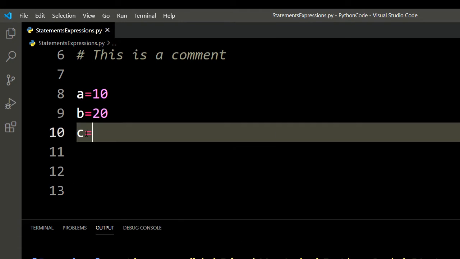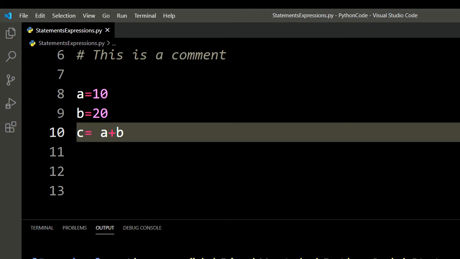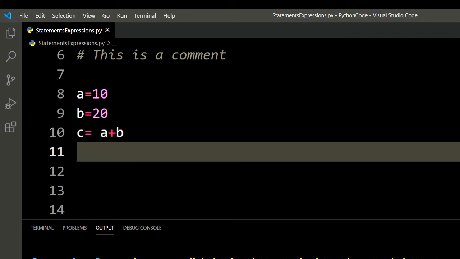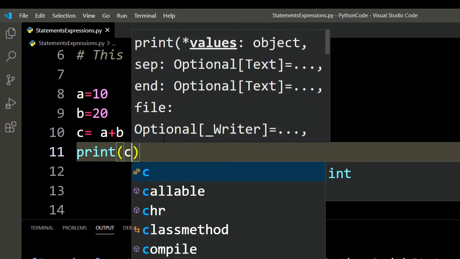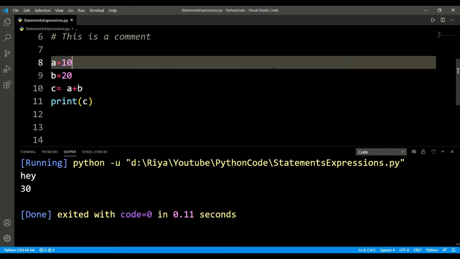For example, this is an addition operator. It obviously adds operands A and B together. Operands are the values this operator is acting on, right? So if I print C, can you guess what I'm gonna get? Yes, I'm gonna get 30, right?